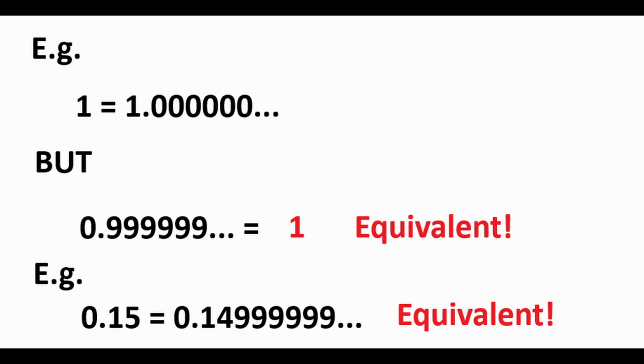So for example, 0.15 can be written as 0.14999, etc. Strangely, the infinite decimal expansion of these numbers is not unique. They can be represented in both ways and represent the same number on the number line. We have two ways to write down the same number.